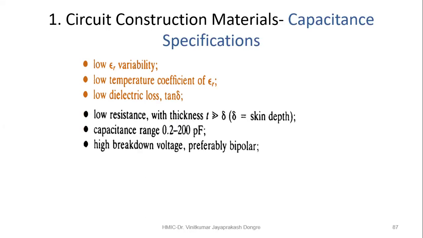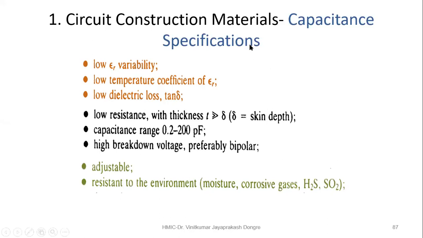These are the things. Low resistance, obviously we are expecting a pure capacitor, but we know that practically it is not possible. So the selection should be for as minimum a resistance as possible. Then the capacitance range is here 0.2 to 200 picofarad. And high breakdown voltage, preferably bipolar. So whatever the breakdown voltage, the capacitor's voltage specification. Generally in electrolytic capacitors, it is mentioned 20 volt, 200 volt, 50 volt. So high breakdown voltage is preferred.